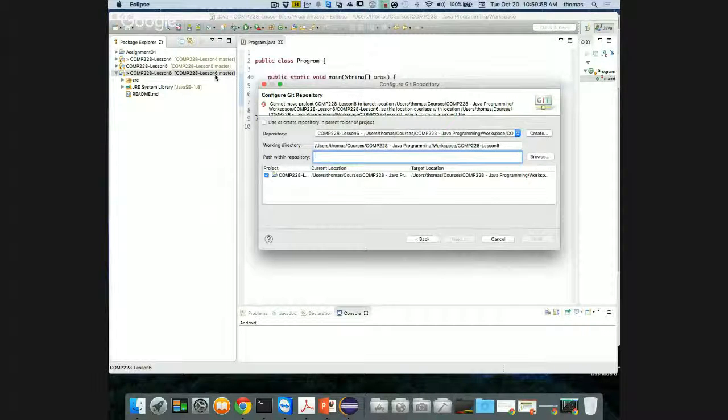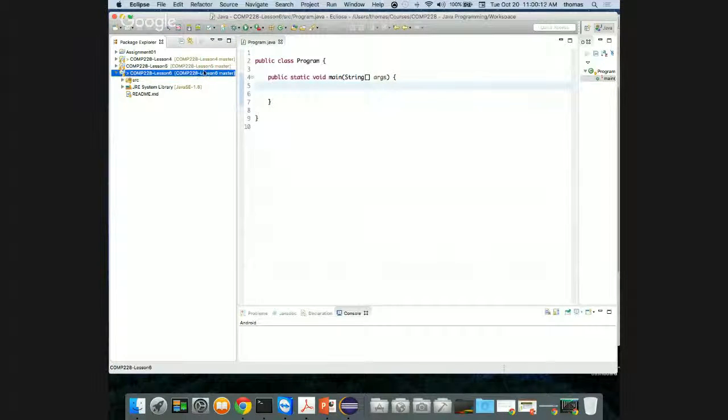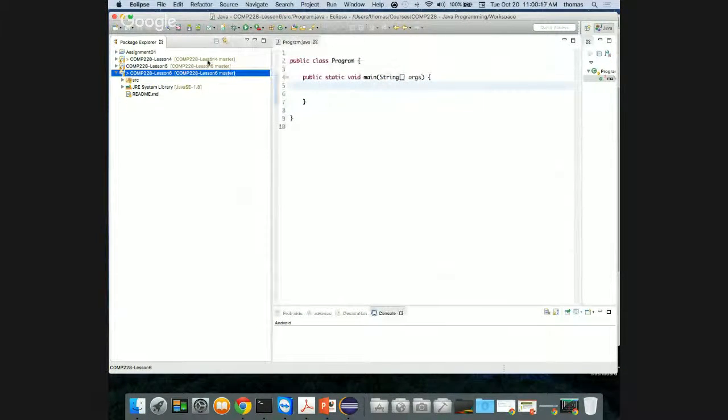So it knows. Now, inadvertently, I've registered my Git repository with Eclipse, and it knows just by doing this step. I haven't done a finish. I can't create a new one because it already exists. It gives me an error here. If I click cancel, all of a sudden I do have the ability to see the same structure that I do with the other projects.